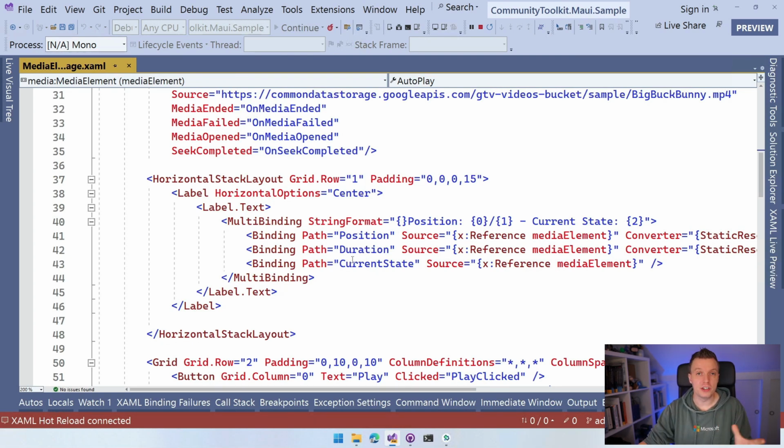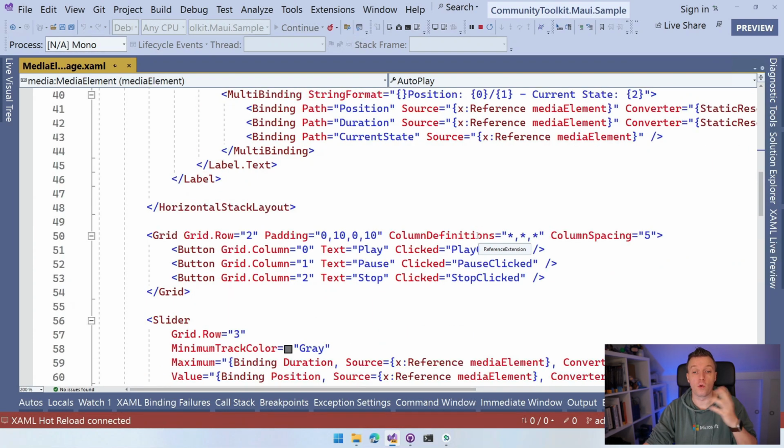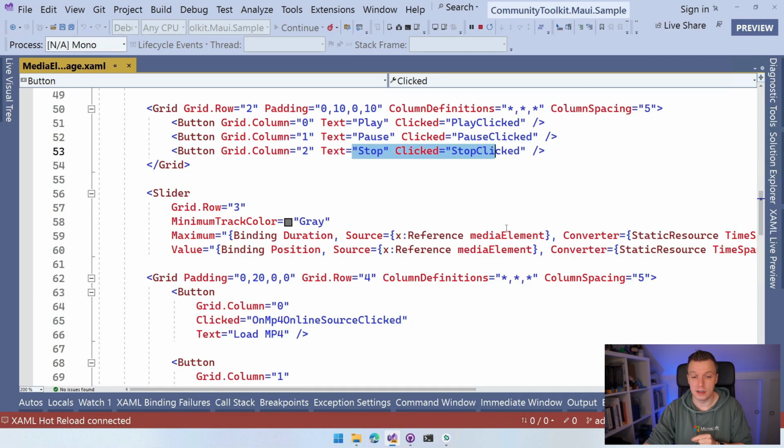The duration, so how long this media is actually going to take, the total duration, and the current state, right? Is it playing? Is it paused? Is it stopped? Stopped is kind of a complicated one because stopped is not really a concept in some platforms. So you can see all that information. Now, what else? You can, of course, request a play, a pause, a stop. So we have buttons to trigger that, and we have a slider to set the position right here.